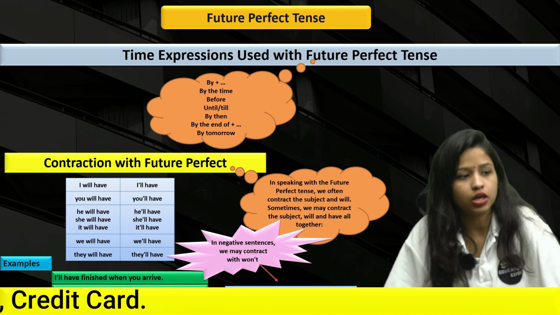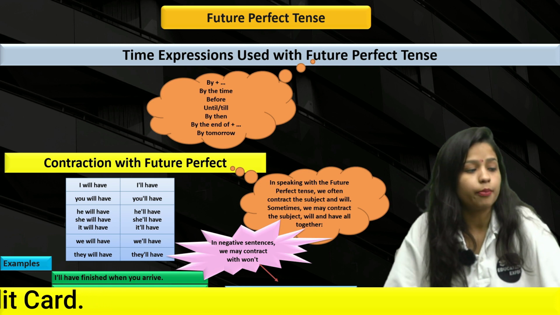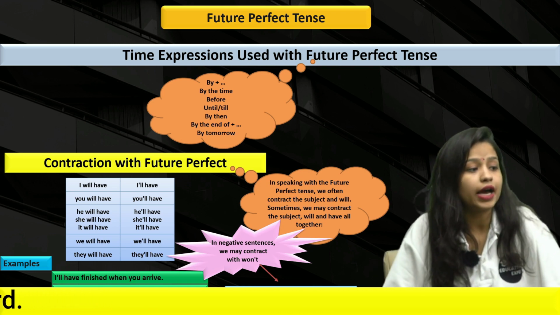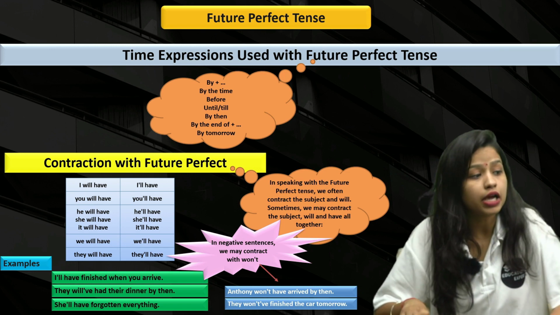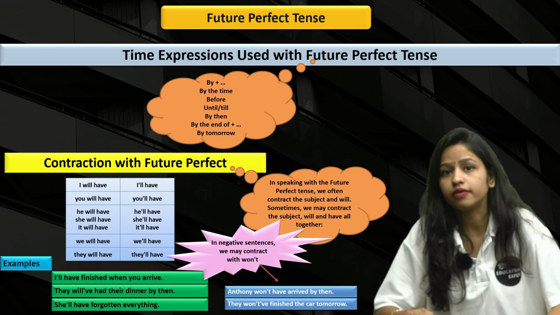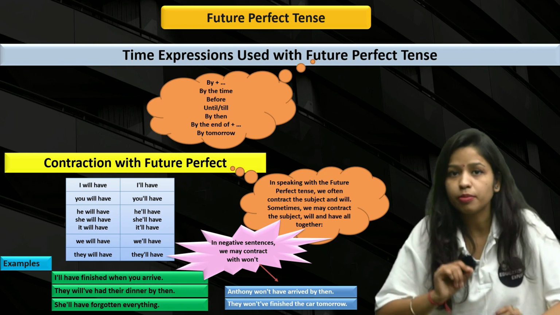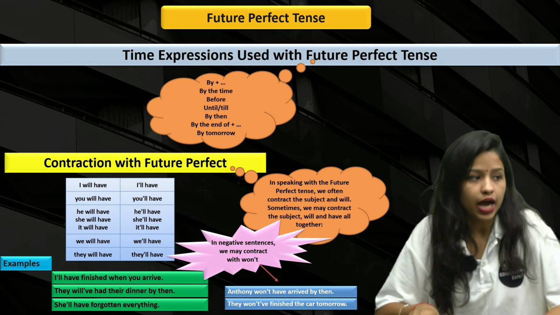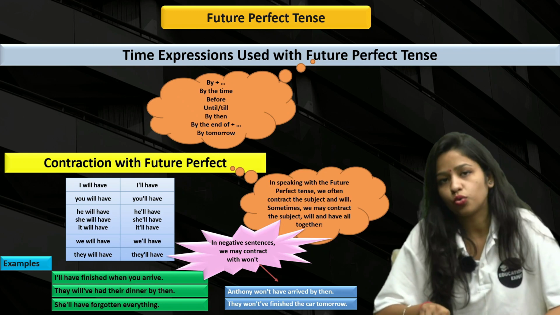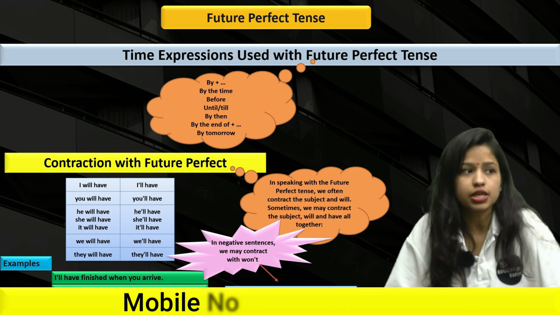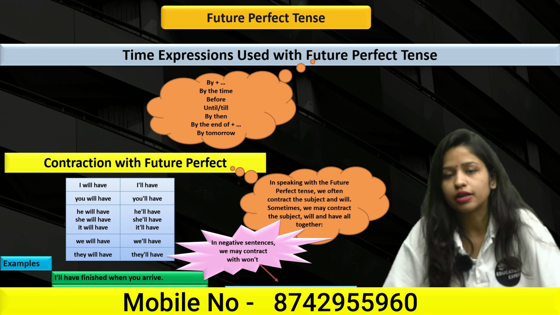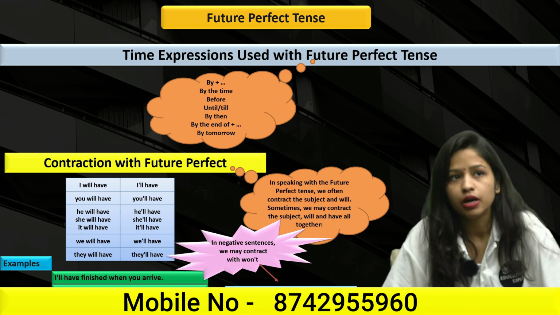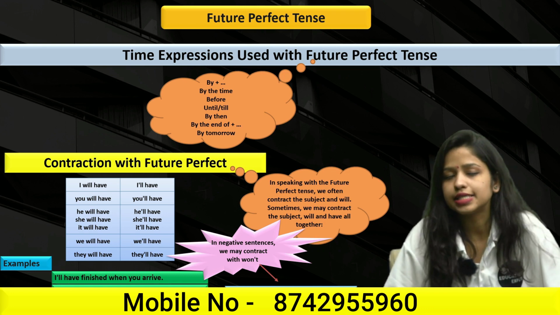So if it is I, for example, it is I shall not have finished when you arrive. So it becomes I shan't have. Shan't have is shall plus not plus have. I shan't have finished when you were born. Right? So this is how you contract the future perfect tense. This is how you contract the subject plus auxiliary verb. Now let's move forward and understand sentence structure.